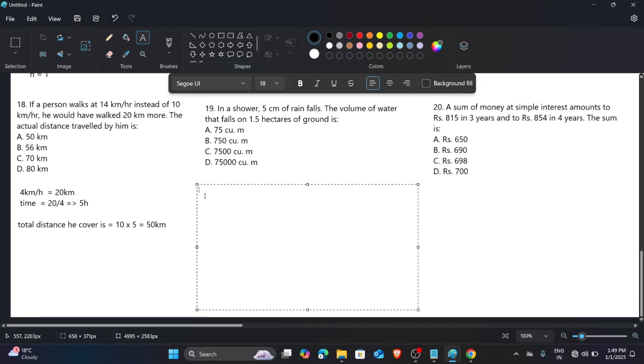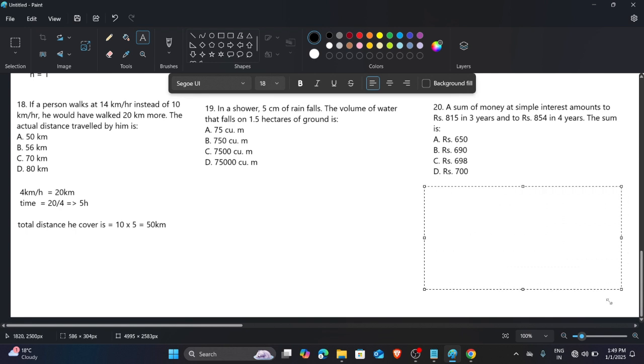I'm not understanding, but I'll try. 1.5 hectare and the rain is in centimeter, so it is a little bit heavy for us to convert hectare to centimeter, and I don't know the value of it. I am just recording live, doing the question at a time, so we just leave this question. Converting hectares to centimeter is a little bit time consuming for me. I'm a little bit lazy, so we leave this 19th question, and now we try the 21st.